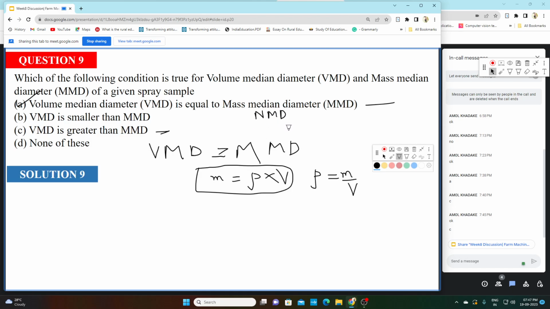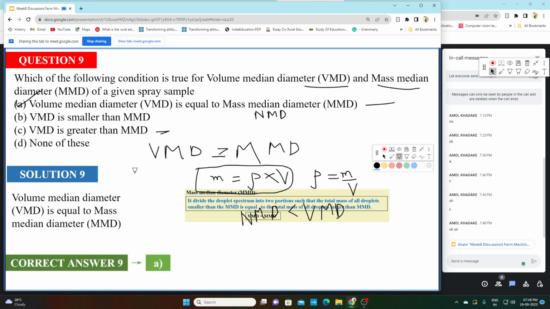The number median diameter falls before mass median diameter or volume median diameter, that is why NMD is lesser than VMD. So if NMD is asked, then VMD is greater than NMD, but here it is asked volume median diameter and mass median diameter. So they are equal, and option A is your right answer.